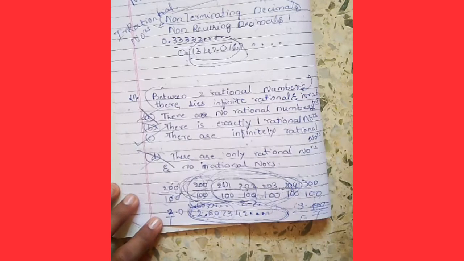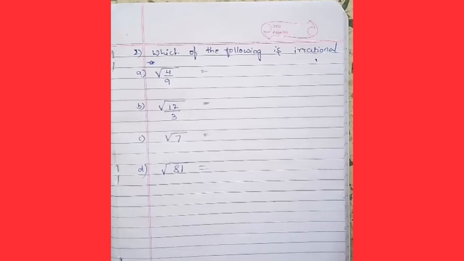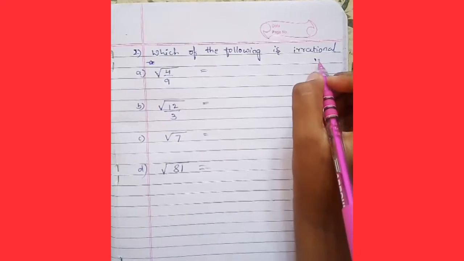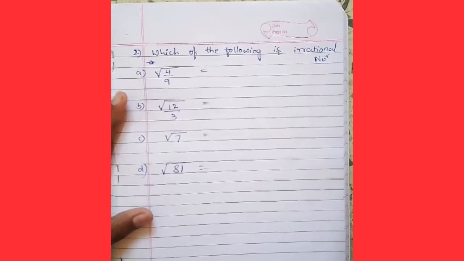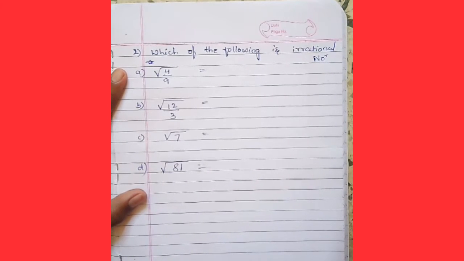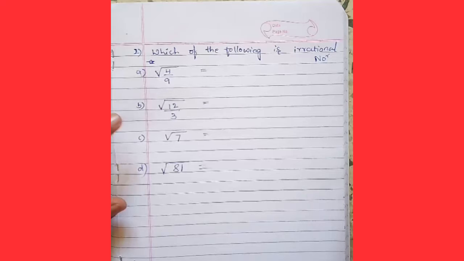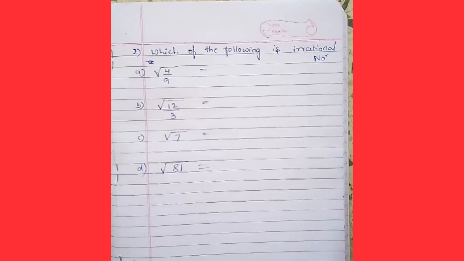So let's go for the second question. The second question is, which of the following is an irrational number? Now we have to find which of the following is irrational: option A, option B, option C, or option D here.